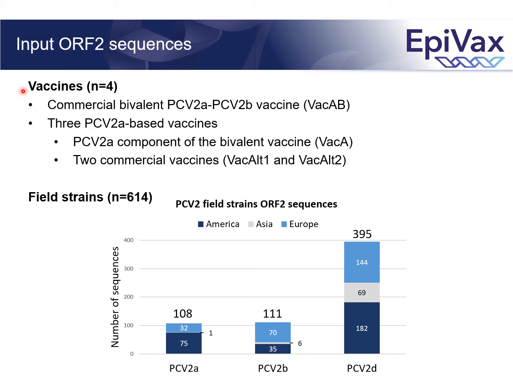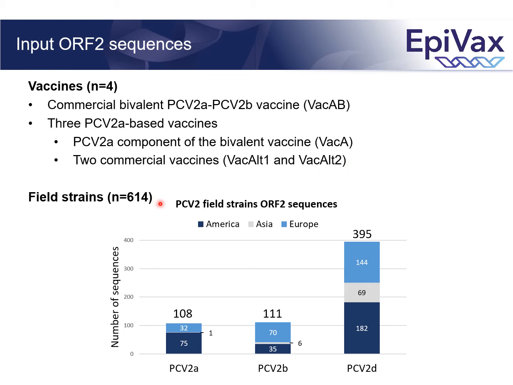We analyzed 4 vaccines, 1 commercial bivalent vaccine, a combination of PCV2A and PCV2B chimeric viruses. This is vaccine AB, and 3 PCV2A-based vaccines. First, the PCV2A component of the bivalent vaccine, vaccine A, and 2 baculovirus-expressed commercial vaccines, vaccine ALT1 and vaccine ALT2.